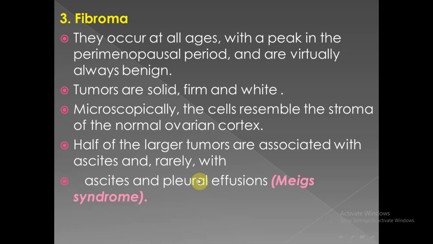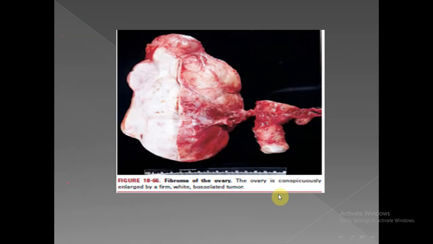The clinical importance of fibroma is that it causes ascites and pleural effusion, and this is called Meigs syndrome. Presence of ascites and pleural effusion in case of fibroma is called Meigs syndrome. This is fibroma. We see a circumscribed white tumor, and nodularity and a whorled cut section are grossly visible. This is fibroma of the ovary.